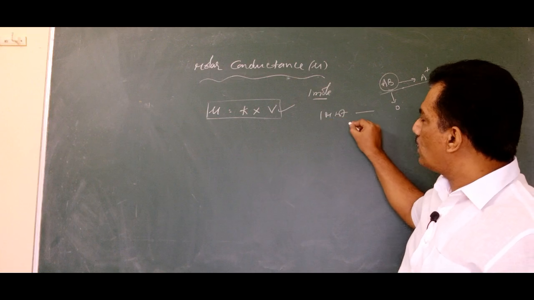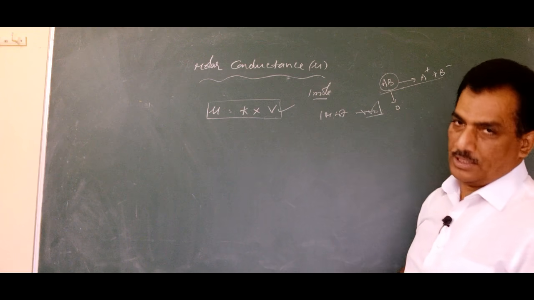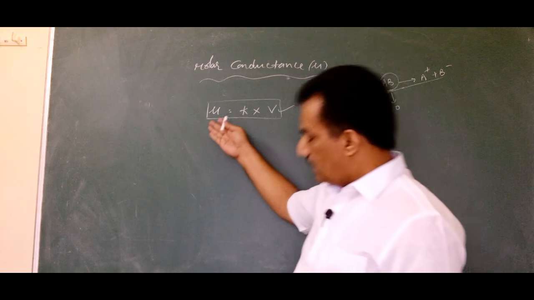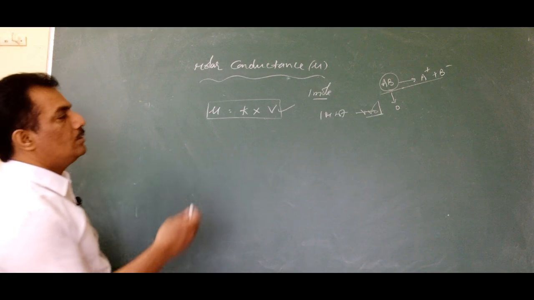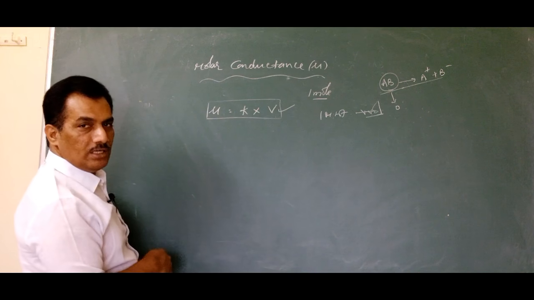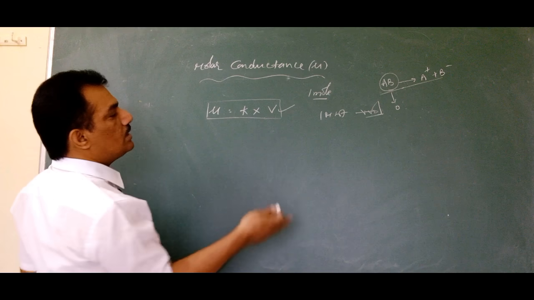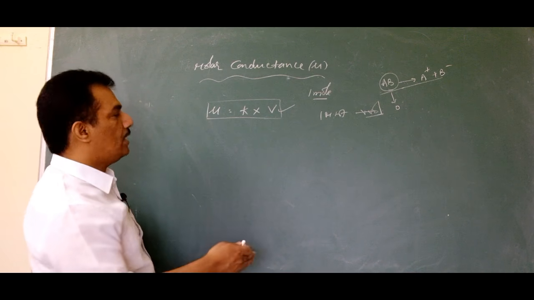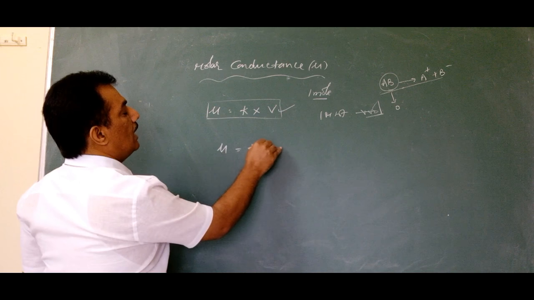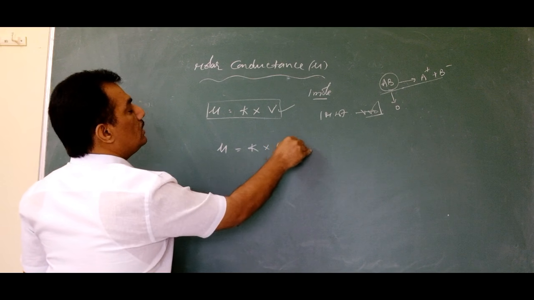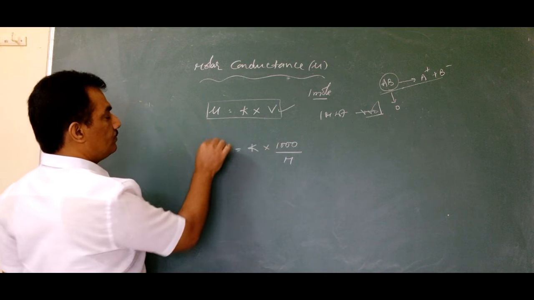So when 1 molecular weight or 1 mole is completely dissolved in V volume of the electrolyte solution, the conductance is known as molar conductance. Similar to that, lambda is related to normality because normality is related to gram equivalent weights. Here mole is related to molarity, and thereby we can relate the molar conductance with the molarity as mu is equal to kappa into 1000 by molarity.